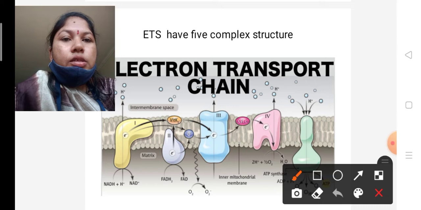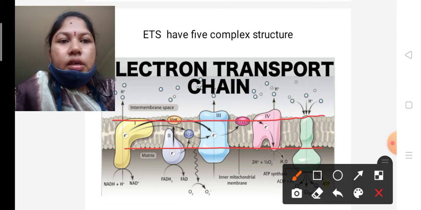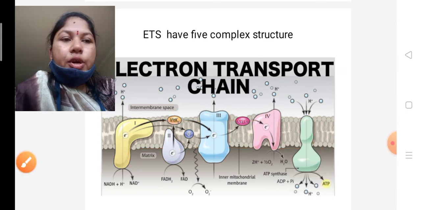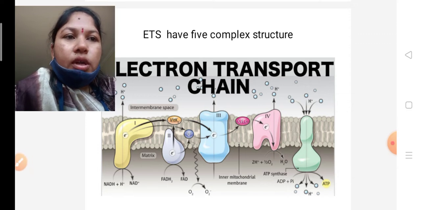See, these are all lipid molecules, with a lower side and an upper side, and in between the lipids there are some protein molecules. These are the protein molecules, so it is called the fluid mosaic model.